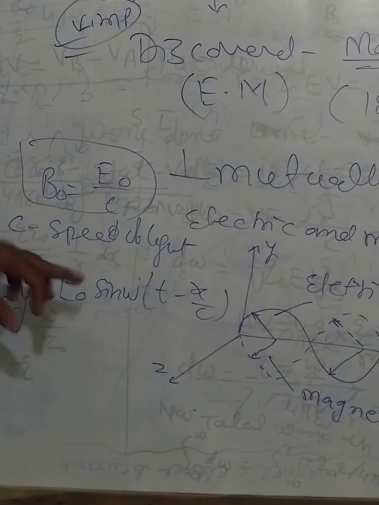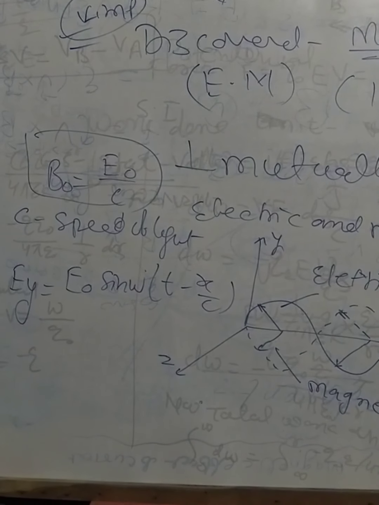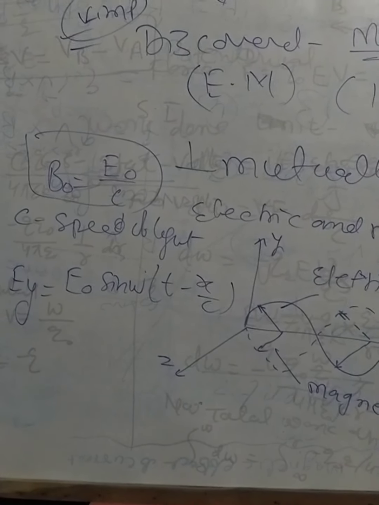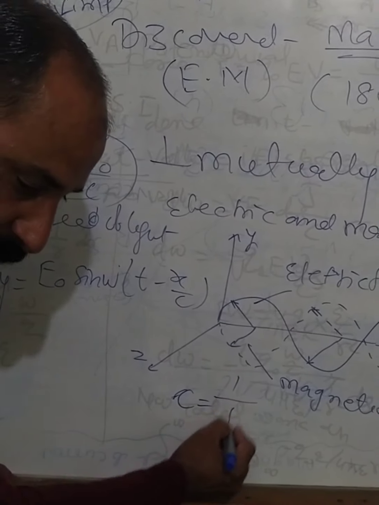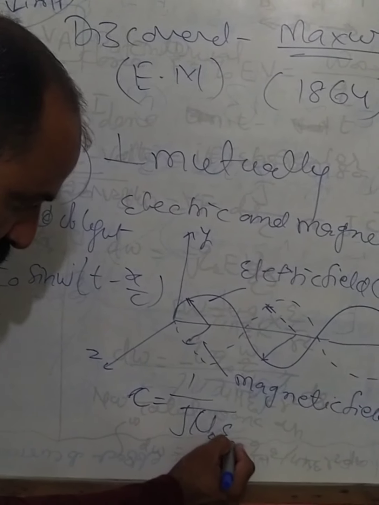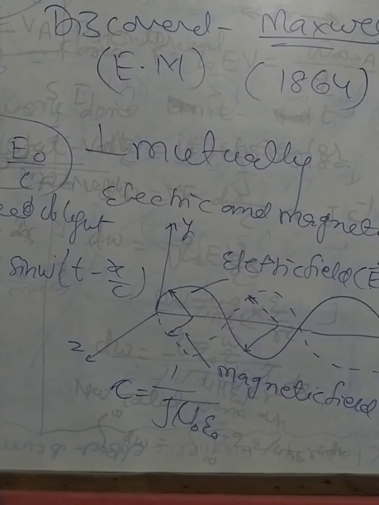You have derived this in the 11th class earlier also. If we find this in the form of c, it is also derived that c is equal to 1 upon under root mu 0 into epsilon 0.